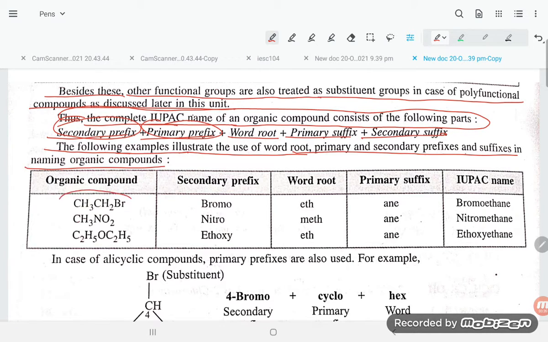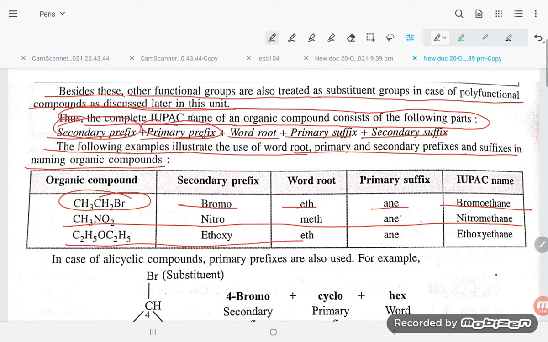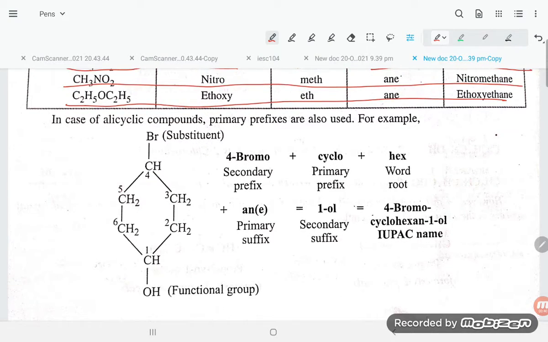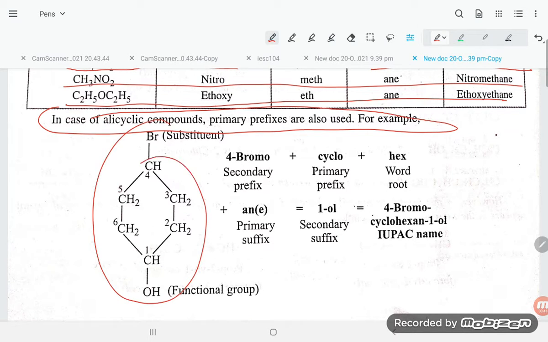The following examples illustrate the use of the word root, primary and secondary prefix and suffix in the naming of organic compounds. So CH3CH2Br, bromoethane; nitromethane, okay; ethoxyethane. So these are the word roots. In case of alicyclic compounds, primary prefixes are used. So these are there, student. Okay, so here what is there, student? 4-bromo. Here is 1, 2, 3, 4, bromo.